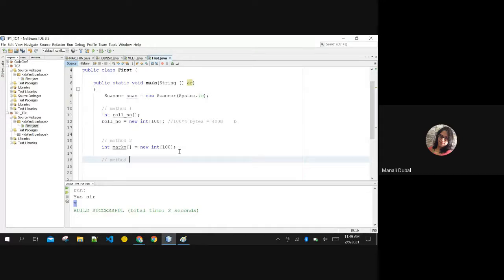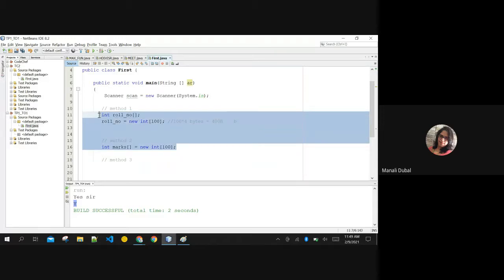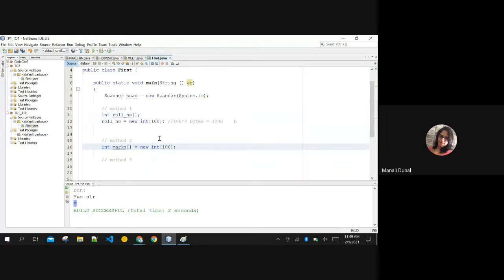Okay, good. Another method. Now, whenever you are creating array like this, you are not going to enter these records manually. If I start entering marks of 0th student is 10, it is integer, no? 10 marks of the first student, this is index 0, but position is always 1.